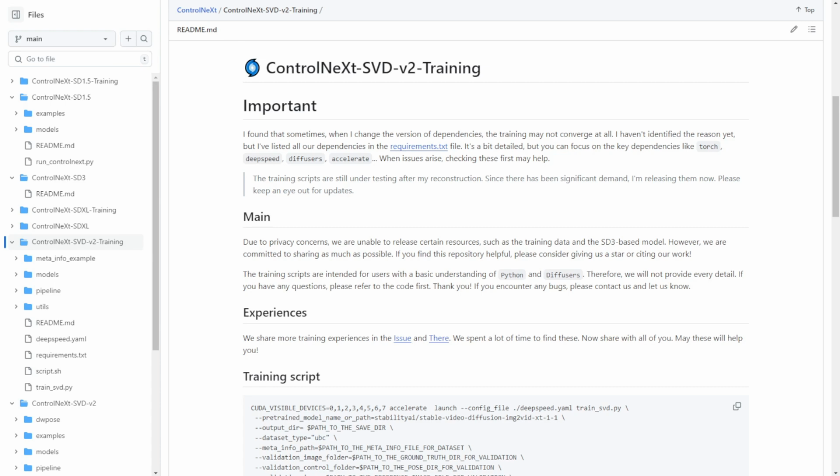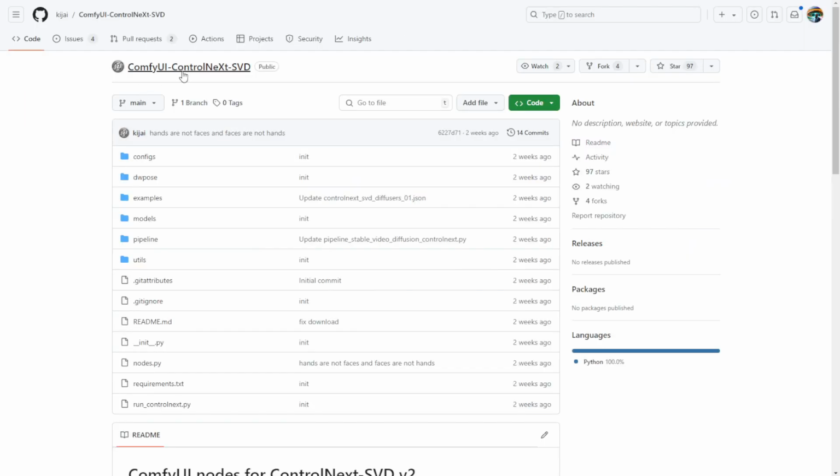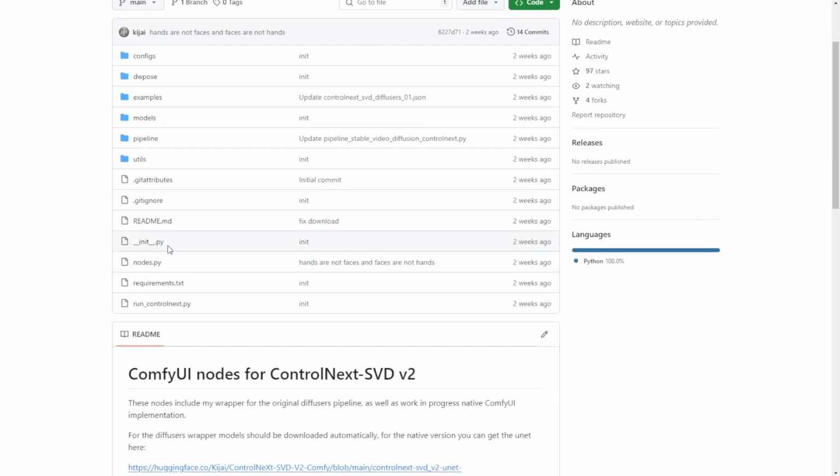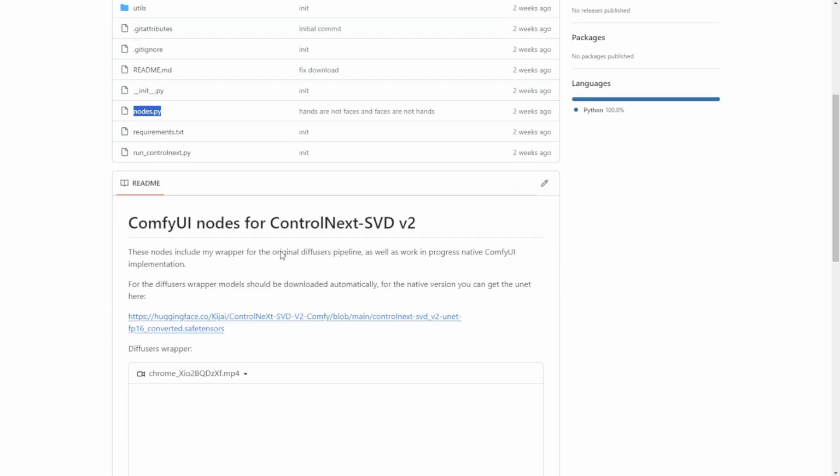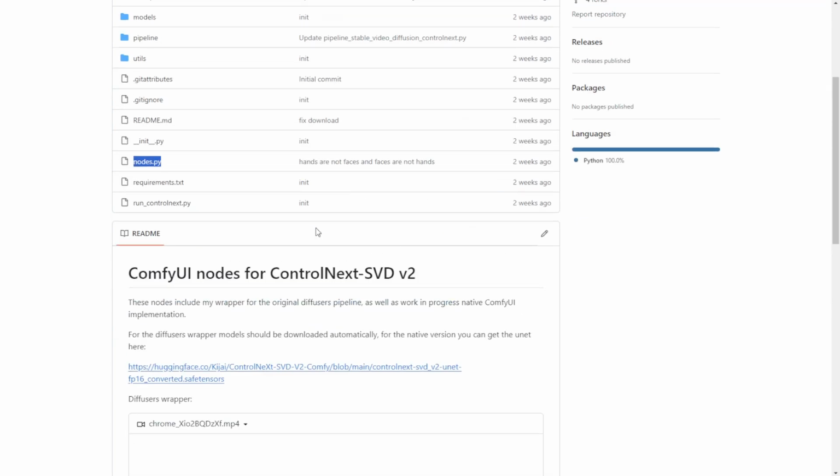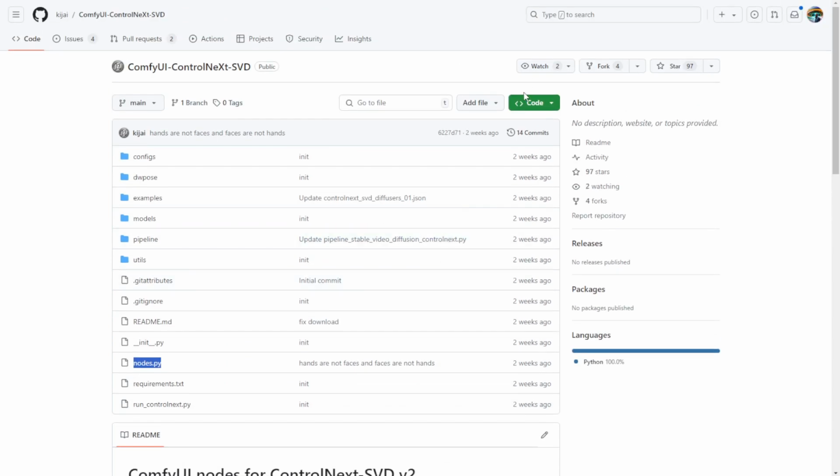So in ComfyUI, there are custom nodes for ControlNeXt SVD, so you can check that out. I'll include all of these links in the description below. As you can observe, these custom nodes already feature DW pose examples and a pipeline. As they have in this project, the SVD v2, they also have those pipeline folders, DW pose examples, models, everything is the same. But in the ComfyUI custom nodes, they implement the custom nodes that are able to integrate and implement inside the ComfyUI system.